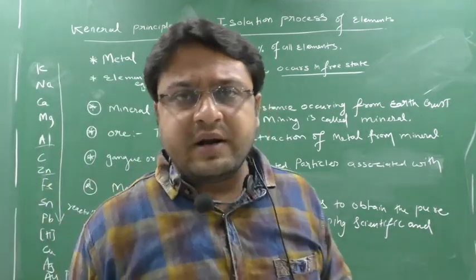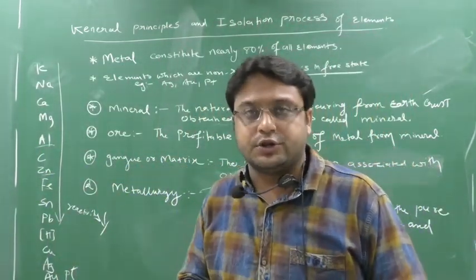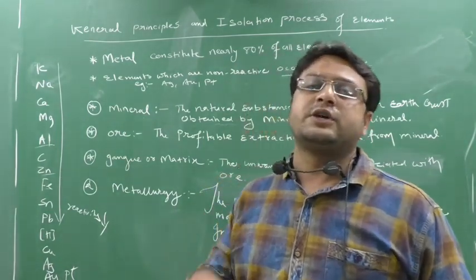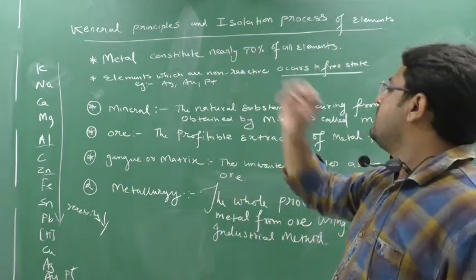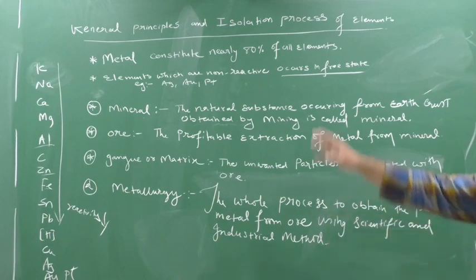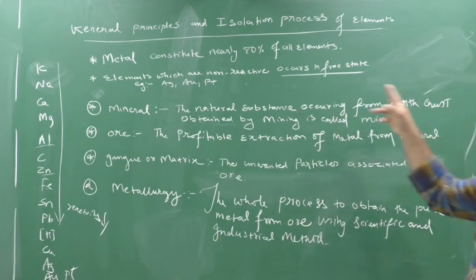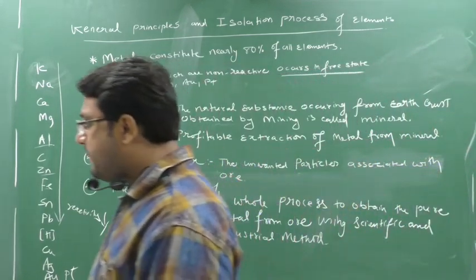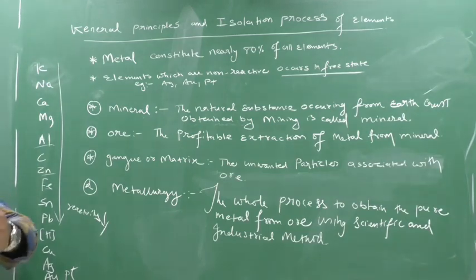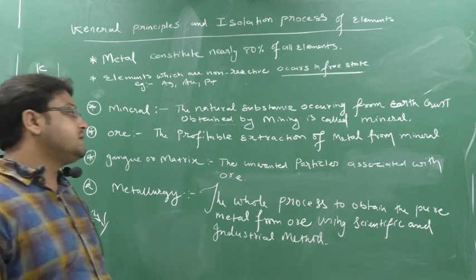Mineral is nothing but a natural substance which is available from the earth crust. A natural substance which is available from the earth crust during digging or by mining is known as a mineral. Everyone here? The natural substance occurring from the earth crust obtained by mining is called minerals. Write down the definition: a mineral is a natural substance occurring from the earth crust, obtained by mining, is known as mineral.